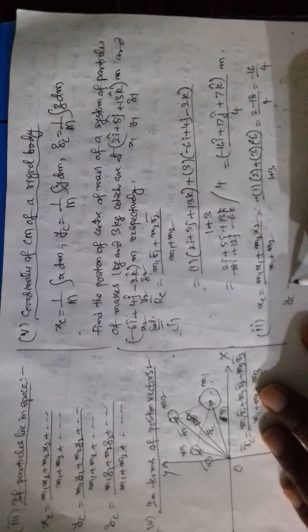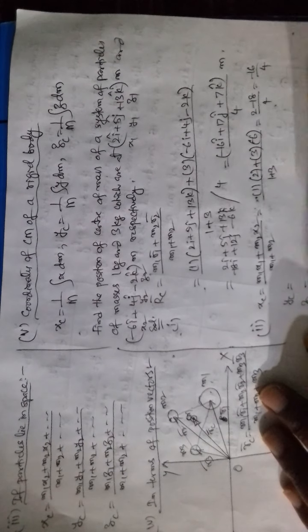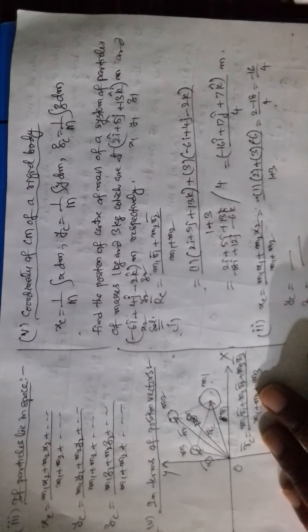Similarly, yc and zc also can be calculated.